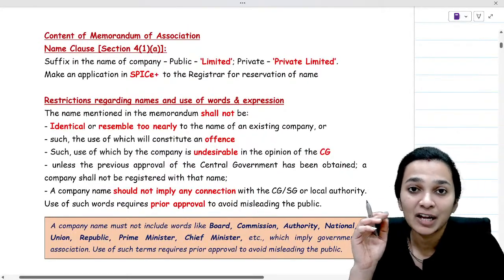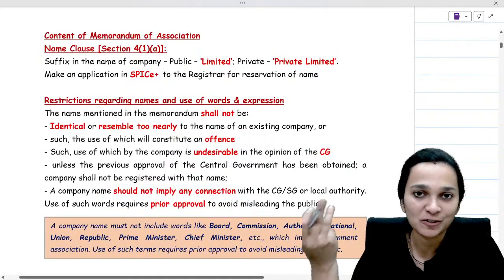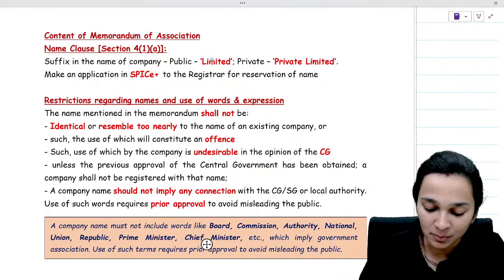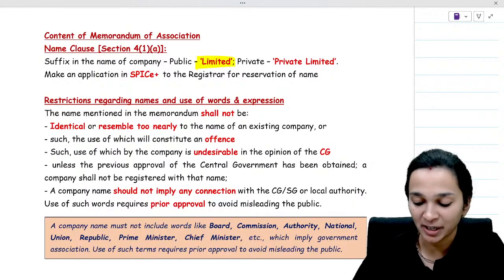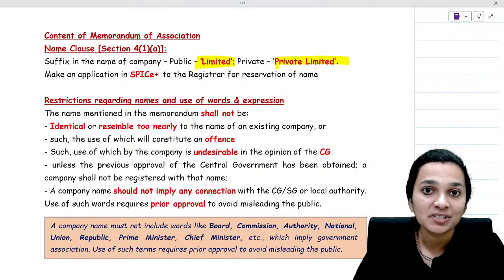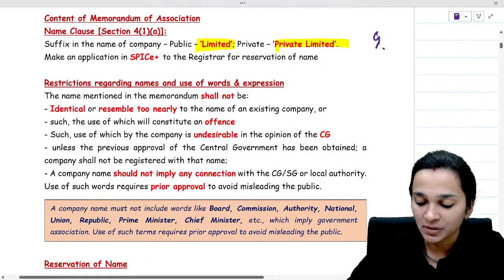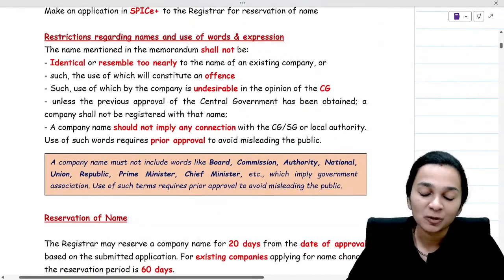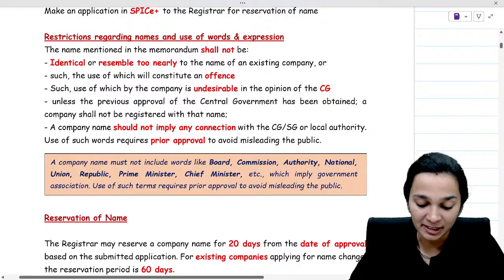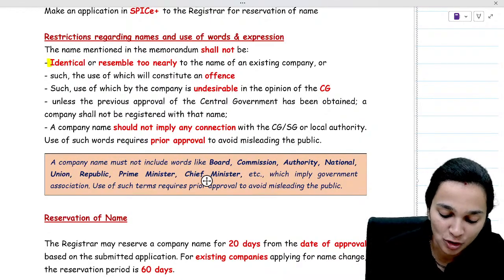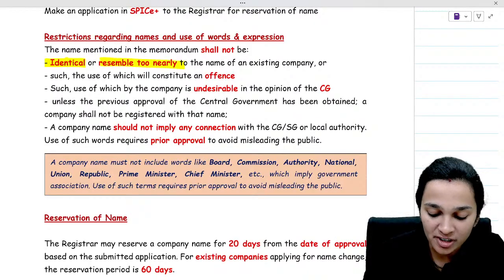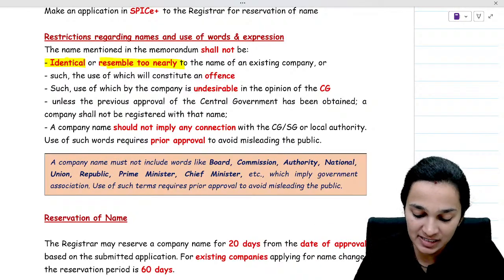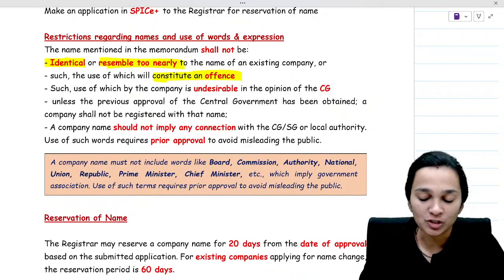Now, talking about the clauses of memorandum of association. So the first one is the name clause. As you all know, the name of public company should end with the word limited, private with private limited, and one person company should have the terms one person company or OPC after its name. Now, there are certain restrictions regarding the name which can be used. So, the name of the company should not be identical or should not resemble very closely to the name of any other company which is already in existence, because that will constitute an offense.